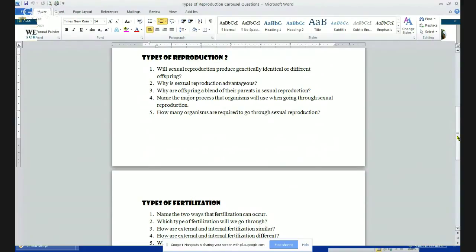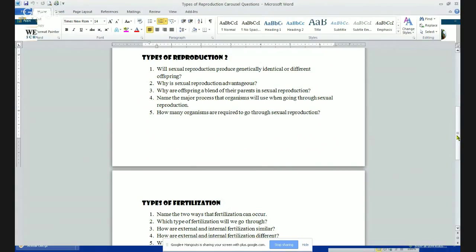Number 4, the major type of process that organisms go through and use when going through sexual reproduction, that would be meiosis, M-E-I-O-S-I-S. So meiosis, M-E-I-O-S-I-S. Number 5, how many organisms are required to go through sexual reproduction? That would be 2.